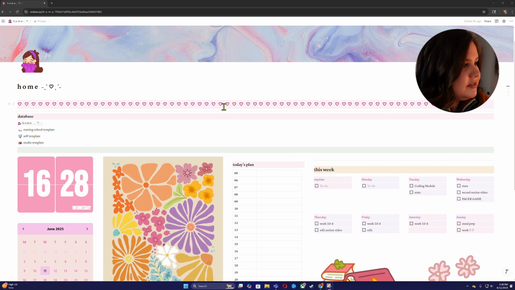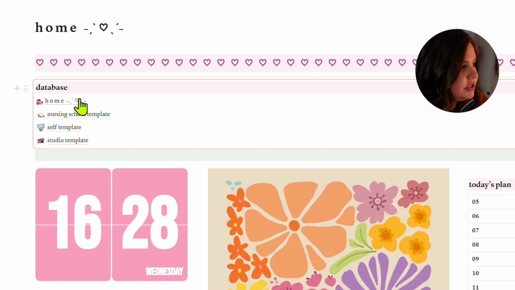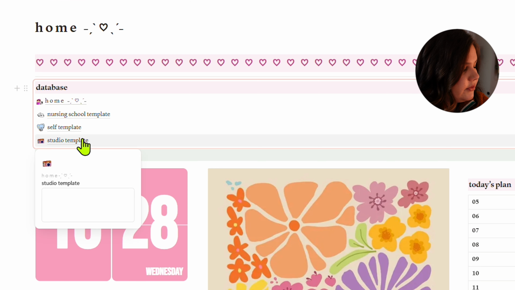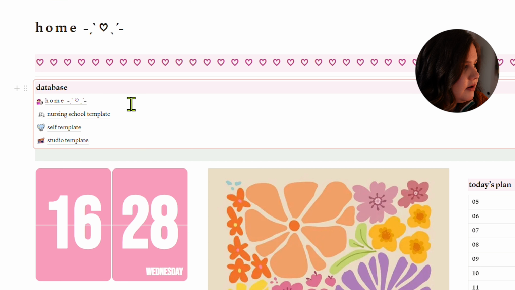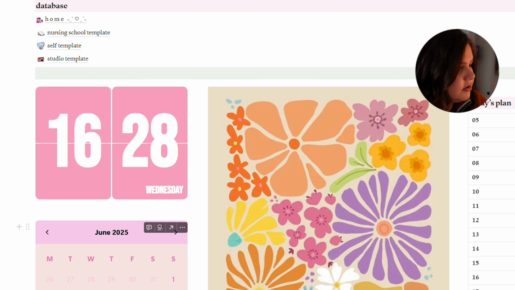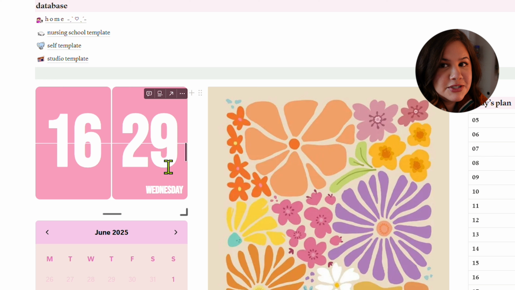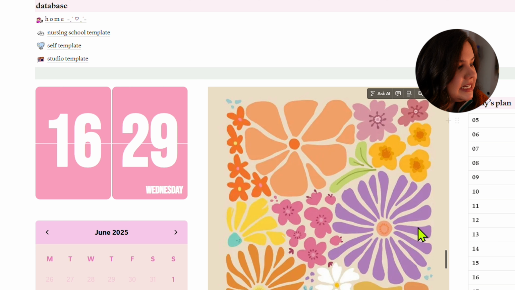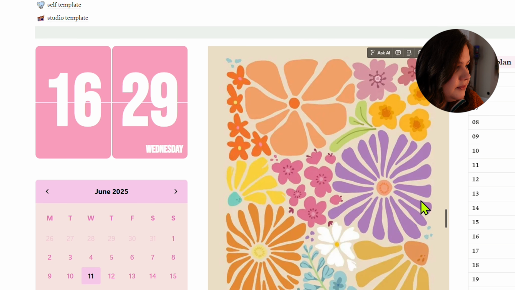Up here, I just have a little design. Here is your database. This is where you can link all of the different templates that you have. Obviously we're on the home screen right now. I also have the nursing school template, as well as a couple others that we'll get into. I put the time and the date on here just because I'm always referencing that for assignments, and knowing when things are due, especially if I'm right on the due date. Just have this cute little flower painting right here.